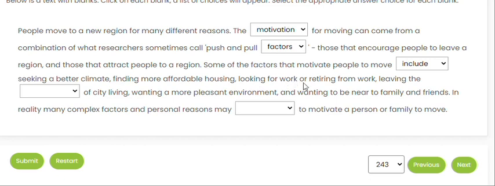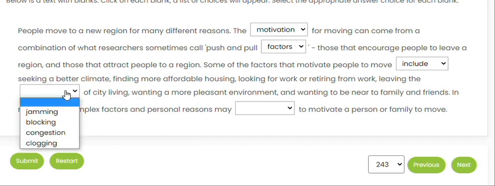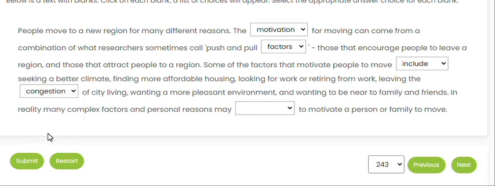Then they say looking for work or retiring from work, leaving the dash of city living. So what offs, when we have a blank before off, we need to put a noun in that case. Jamming, blocking, congestion, clogging. So all these things is better represented by the word congestion, and it's also a noun. Congestion means so much hustle and bustle of city living. Wanting a more pleasant environment and wanting to be near to family and friends.